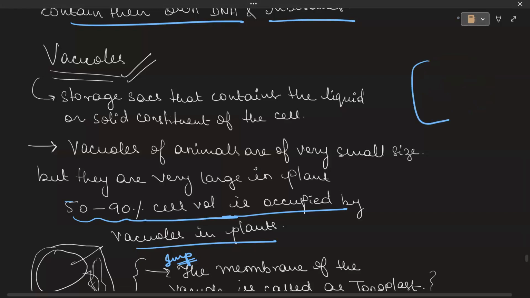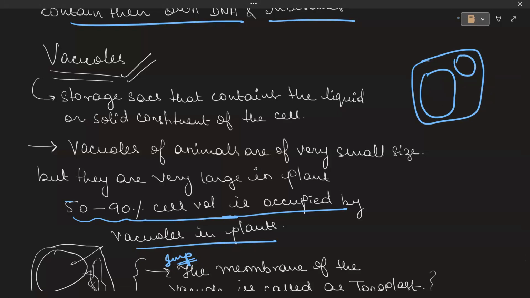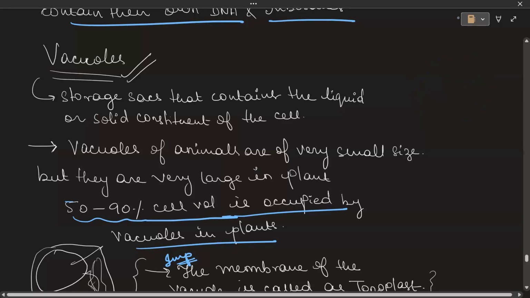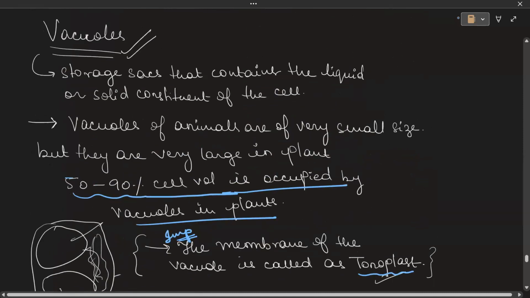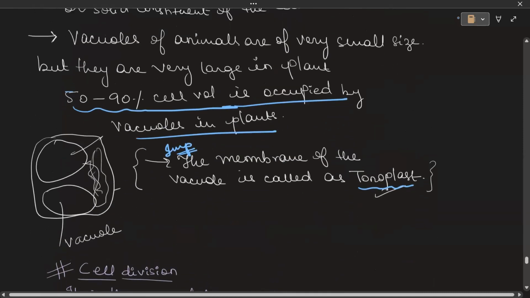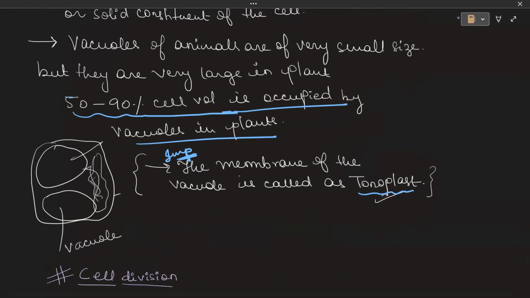For example, if this is a plant cell, the vacuole will be present like this, and then the other cell organelles and everything there. So it occupies the maximum volume of the plant cell. Now, one more thing, it stores solid and liquid constituents, and the most important part over here, that they usually ask questions from, is: what is the name of the membrane of the vacuole? So it is tonoplast, tonoplast, tonoplast. Clear?